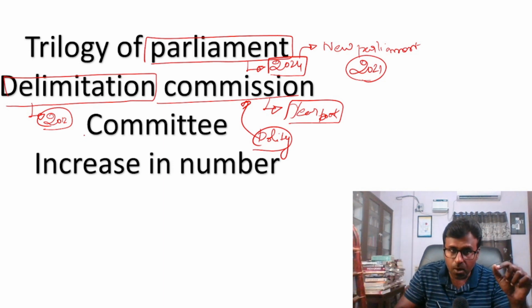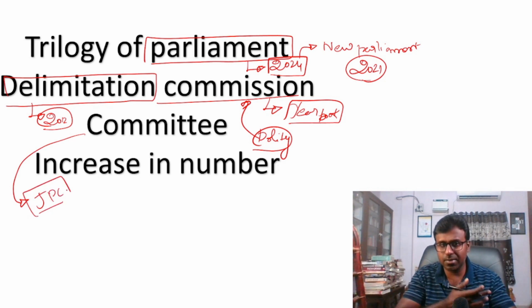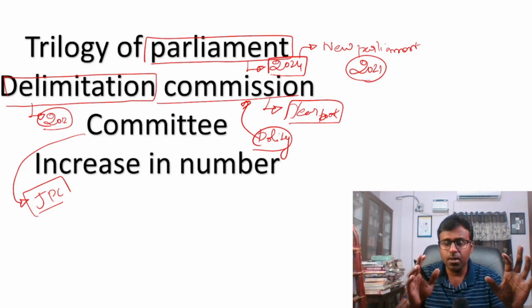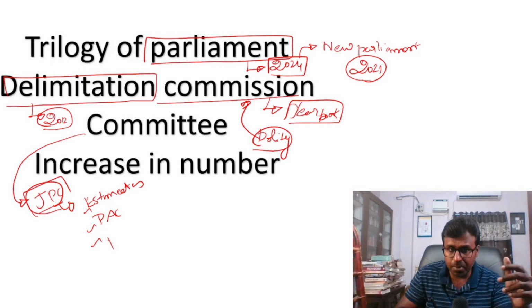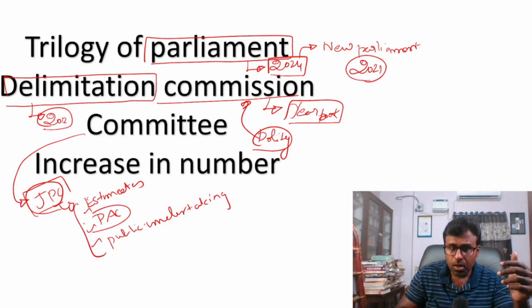Also look at the committees, because this time there is a huge uproar in Parliament asking for a JPC, the Joint Parliamentary Committee. The definition itself is there. But also look at the Estimates Committee, the parliamentary PAC, and the Committee on Public Undertakings. These are related to economics, so you should know how all these things work.